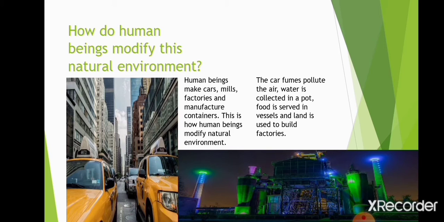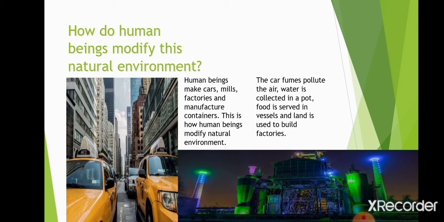We use cars, many kinds of clothes, stationery, books, and many other things which are necessary for our day-to-day work. These things are made by human beings by modifying the environment, by changing the natural environment.